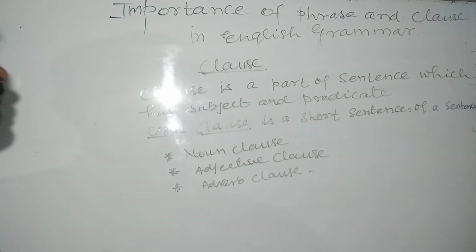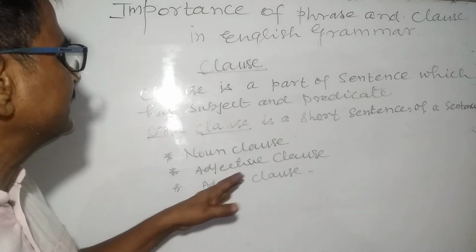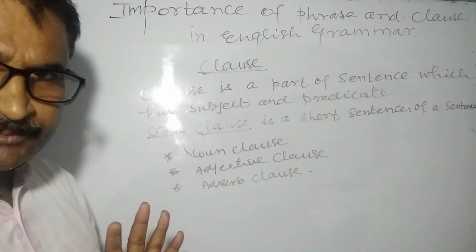Noun clause, adjective clause, and adverb clause.